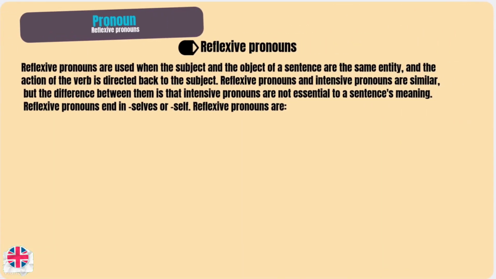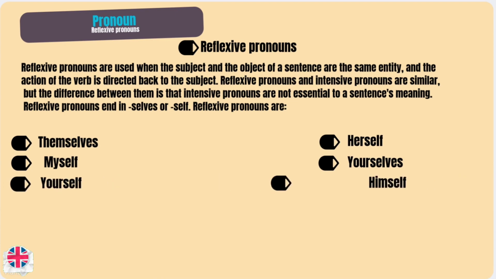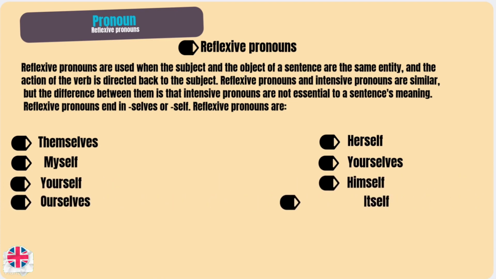Reflexive pronouns are used when the subject and the object of a sentence are the same entity and the action of the verb is directed back to the subject. Reflexive pronouns and intensive pronouns are similar, but the difference between them is that intensive pronouns are not essential to a sentence's meaning. Reflexive pronouns end in selves or self. Reflexive pronouns are themselves, herself, myself, yourselves, yourself, himself, ourselves, itself.